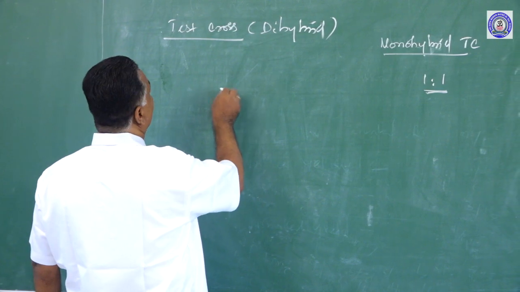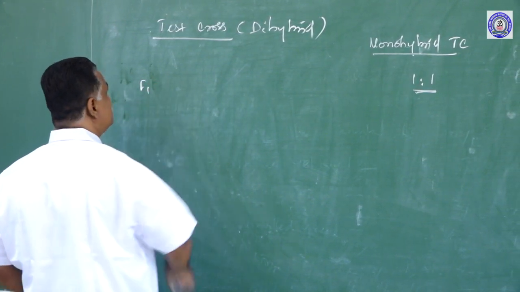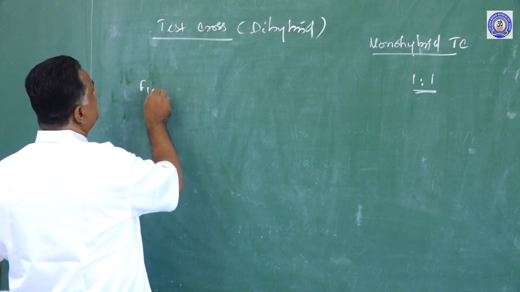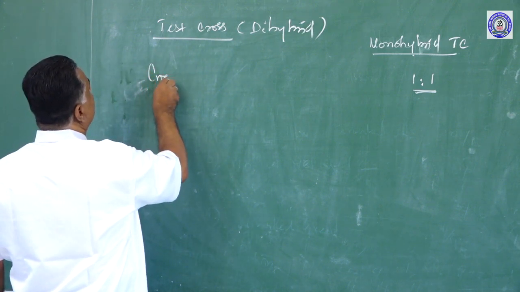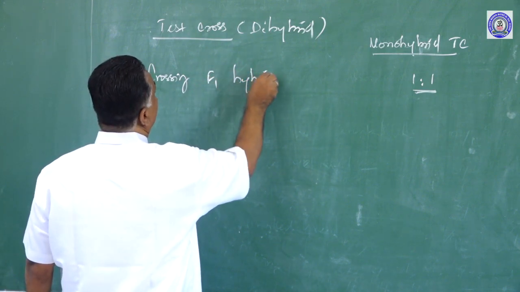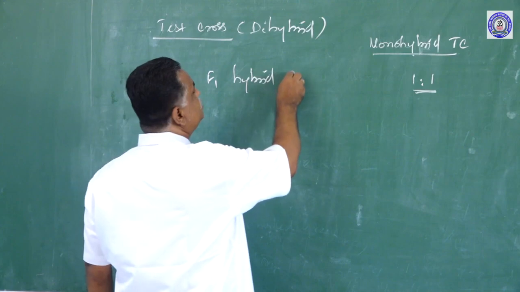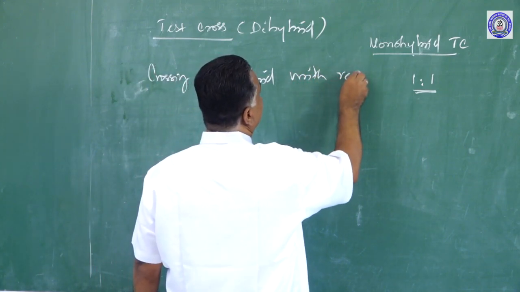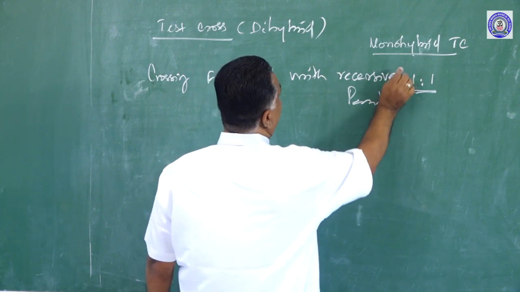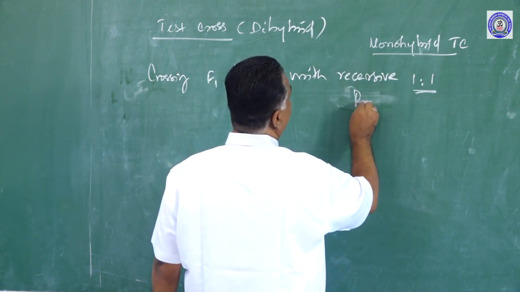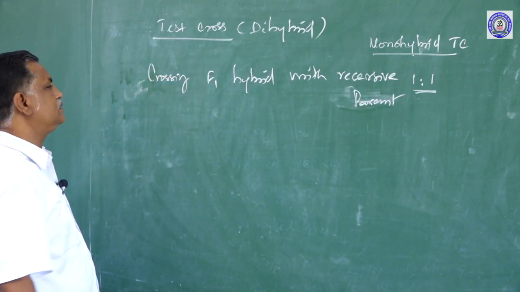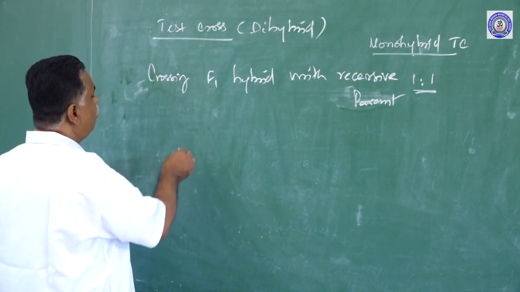So, what is a test cross? Crossing the F1 hybrid with the recessive parent is called a test cross. We will have the dihybrid test cross now.